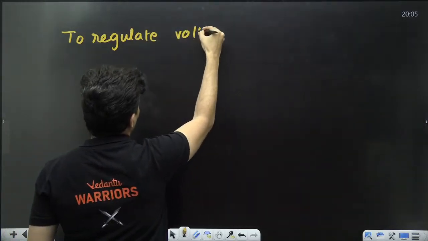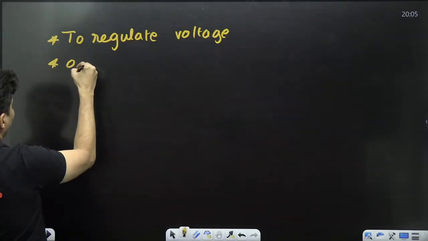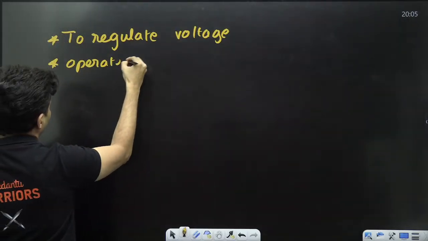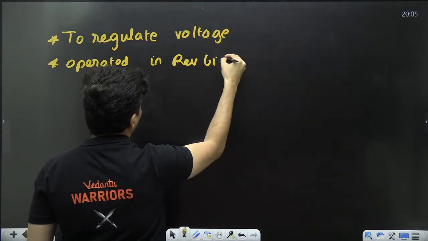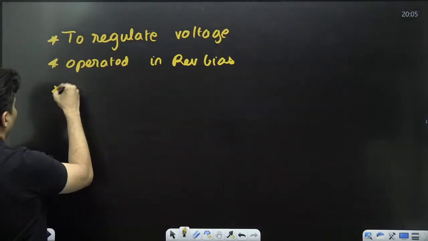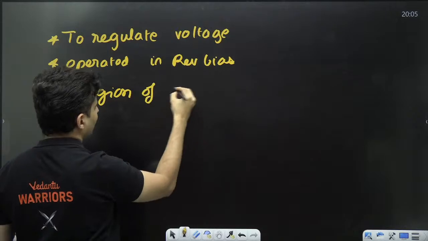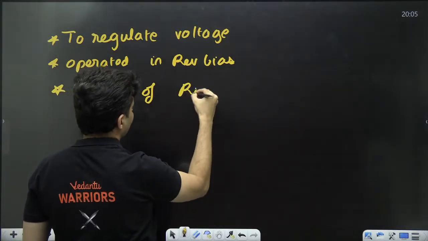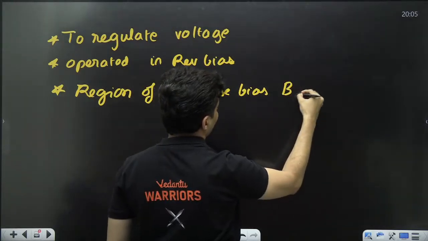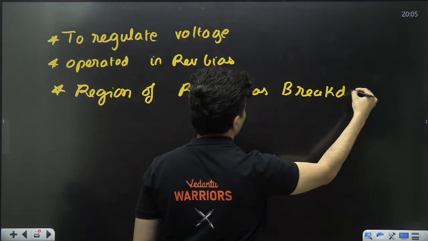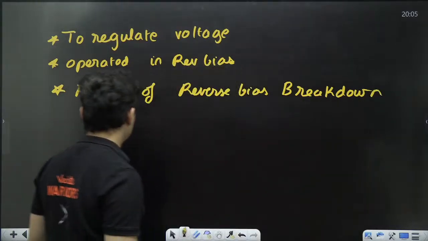It is operated in the reverse bias, in the region of breakdown, the reverse bias breakdown voltage.